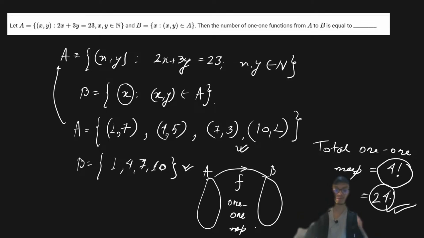It's a very simple, straightforward problem. When the number of elements in set A and set B are equal, and you have to find the number of one-one functions, then it's simply the factorial of the number of elements in B. It's a very simple, straightforward result. So the number of one-one functions over here is 24.